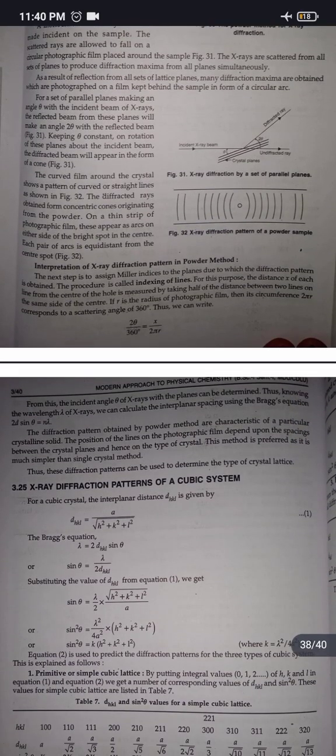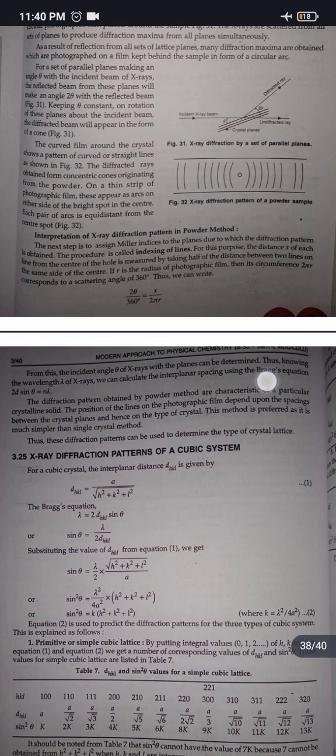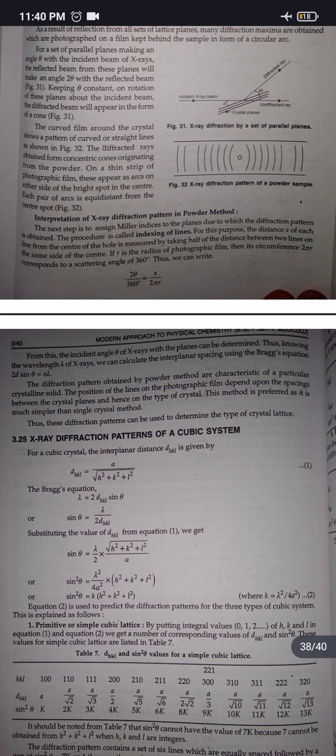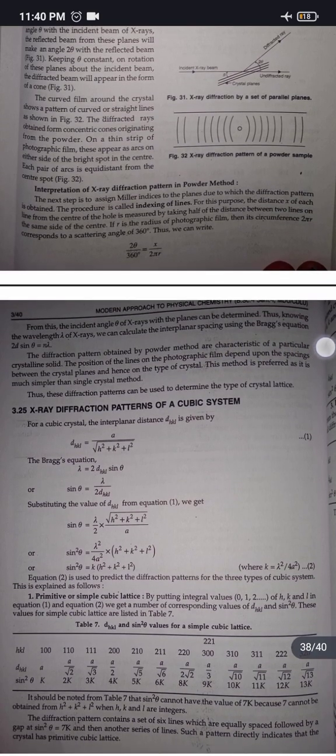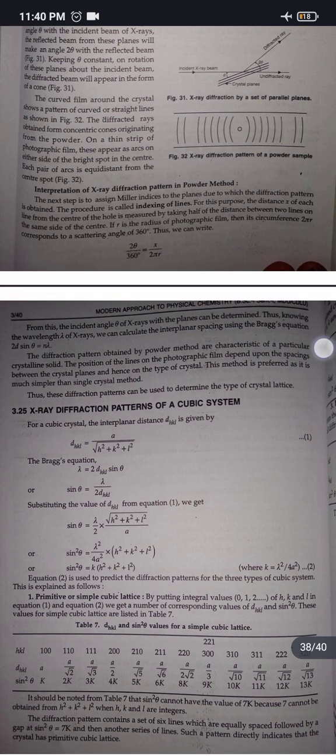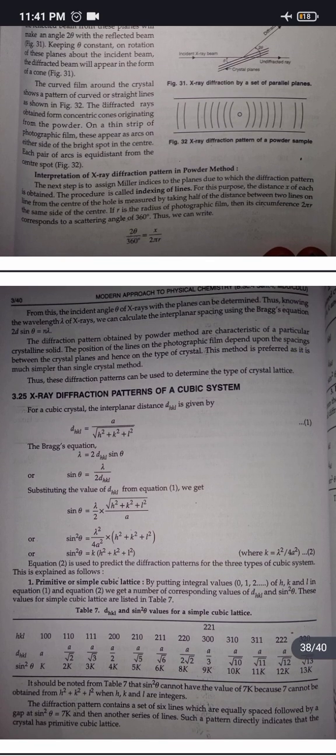From this, the incident angle theta of X-rays with the planes can be determined. Thus, knowing the wavelength lambda of X-rays, we can calculate the interplanar spacing using the Bragg's equation, 2d sin theta equals n lambda. The diffraction pattern obtained by powder method is characteristic of a particular crystalline solid. The position of the line on the photographic film depends upon the spacings between the crystal planes and hence on the type of crystal. This method is preferred as it is much simpler than single crystal method. Thus, these diffraction patterns can be used to determine the type of crystal lattice.